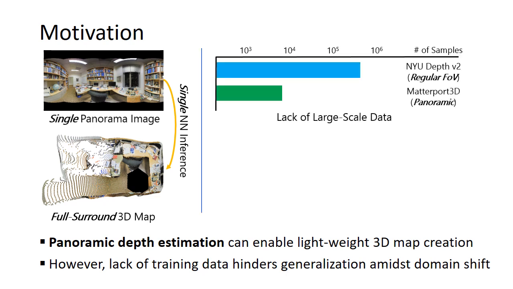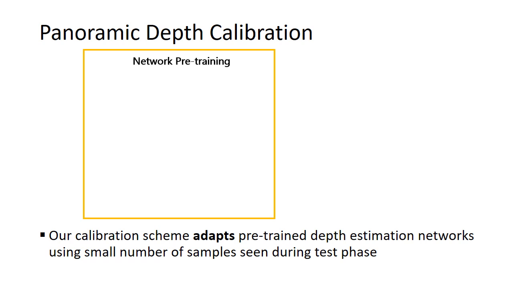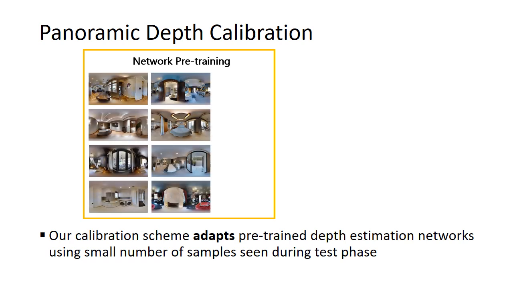However, the size of depth-annotated panoramic datasets is much lower than their smaller field of view counterparts. As a result, existing panoramic depth estimation methods fail to generalize in domain shifts that occur during deployment. We propose a calibration scheme to better adapt panoramic depth estimation networks during deployment.